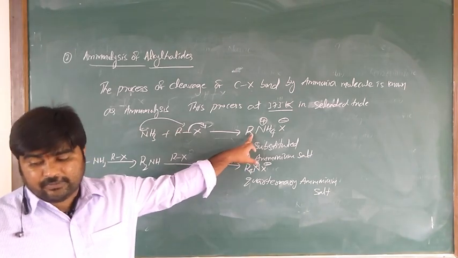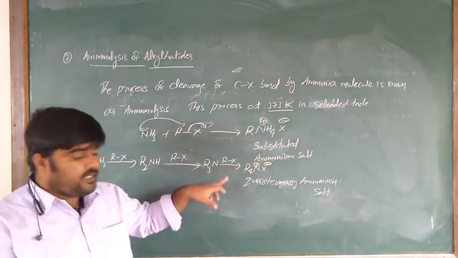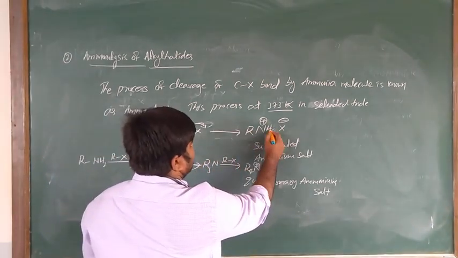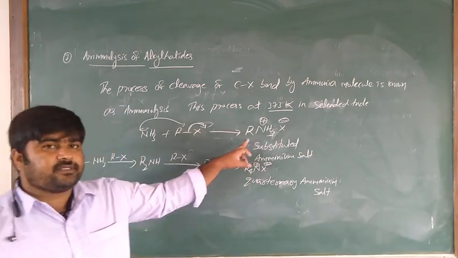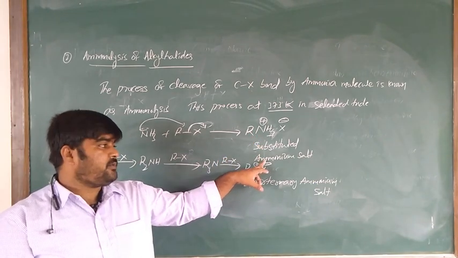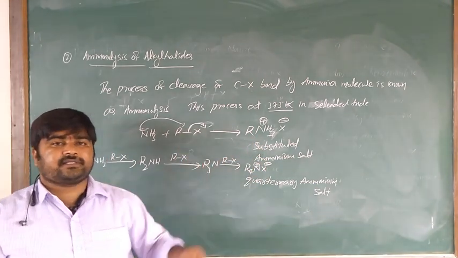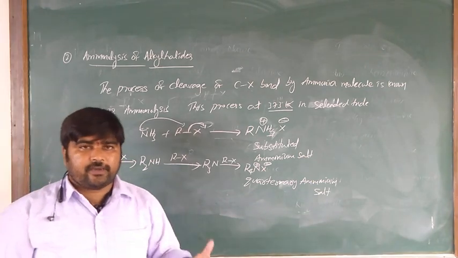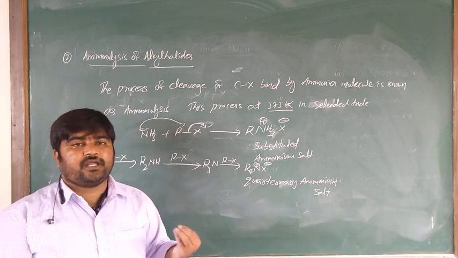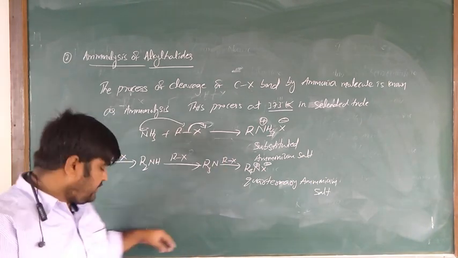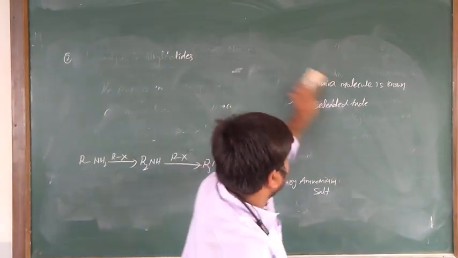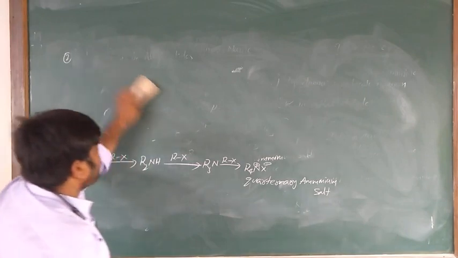Here it is RNH3+ X−. This substituted ammonium salt RNH3+ X− reacts with a strong base, an alkaline base like sodium hydroxide or potassium hydroxide, and the free amines are produced.